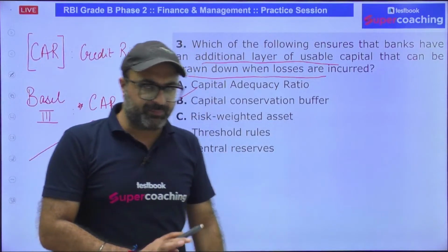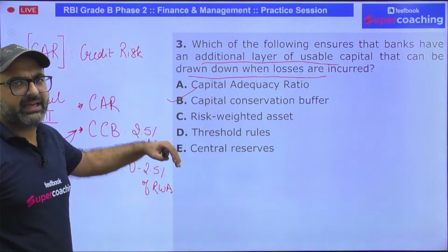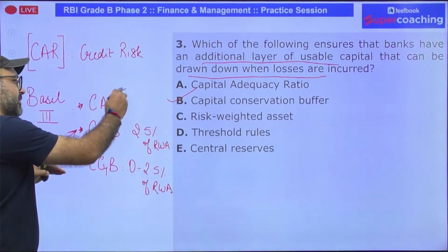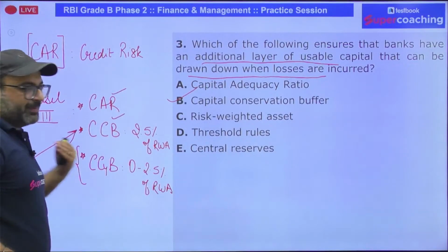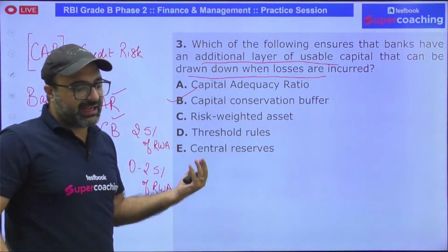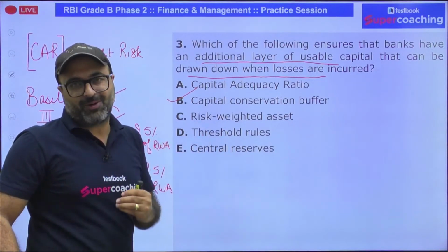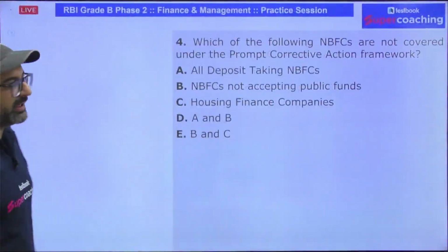In India, all the banks which are regulated under RBI, they are maintaining capital conservation buffer as well as they are maintaining CAR. And now banks are maintaining countercyclical buffer during their normal days. Is it clear? Moving on to the next question.